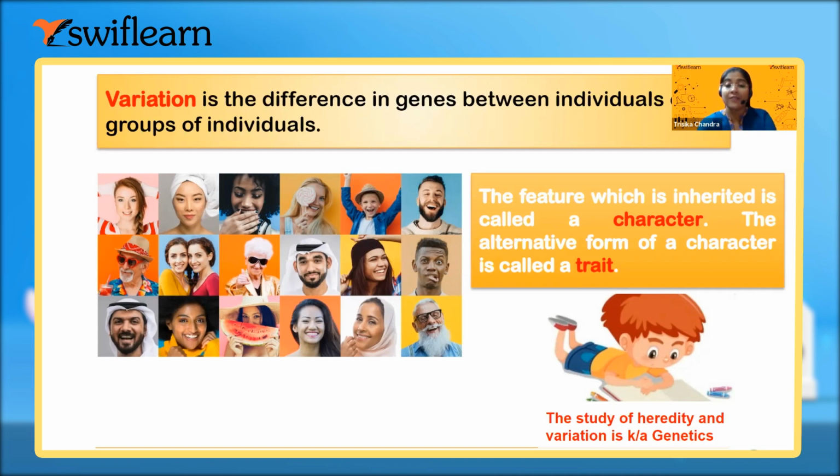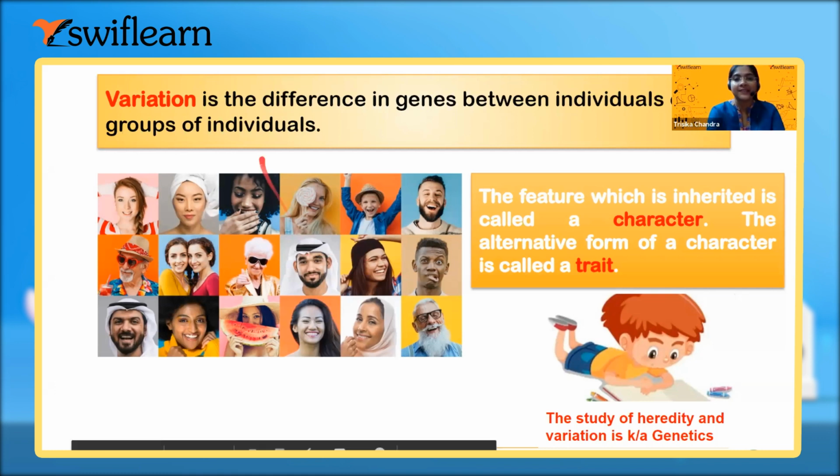If there was no variation at all from the primitive apes, we know that all human beings originated from apes, so there would be no humans at all, right, ma'am, if evolution or variation did not happen. It's all due to the variation.